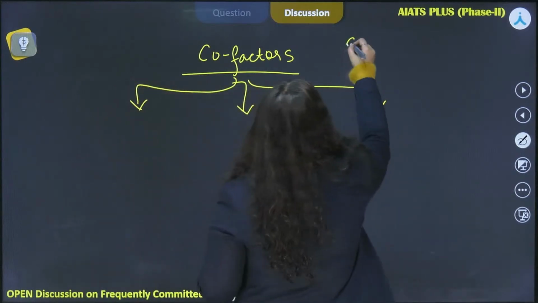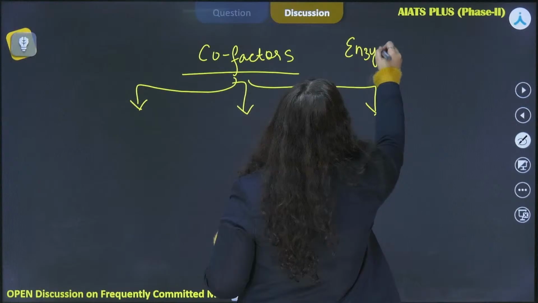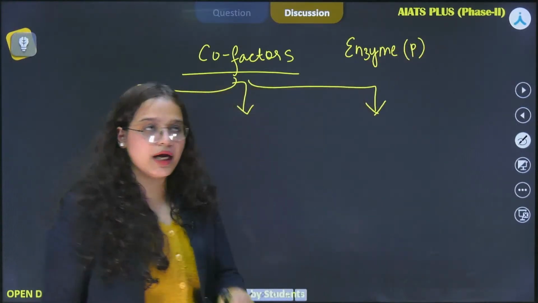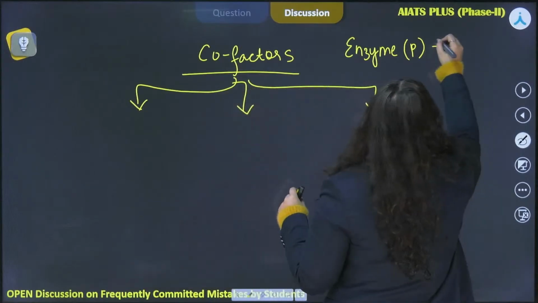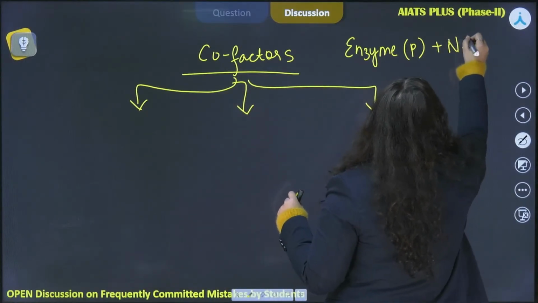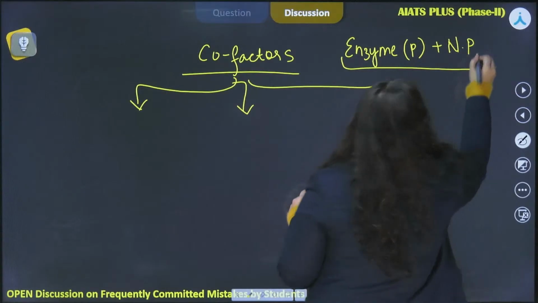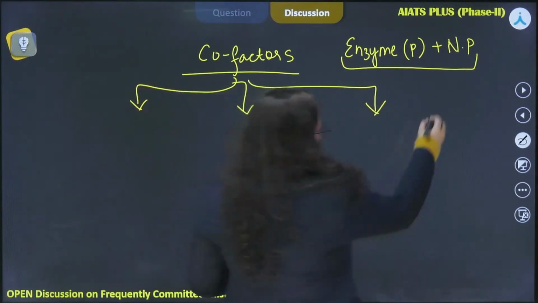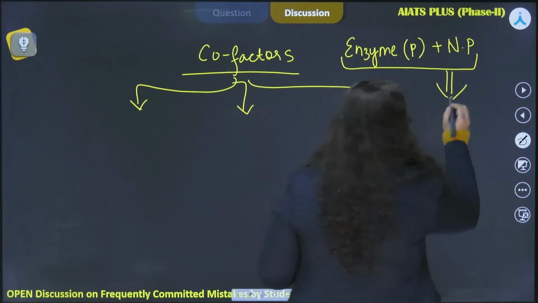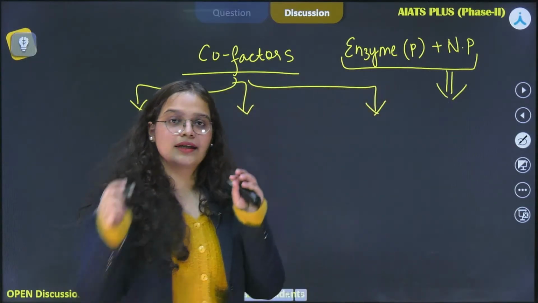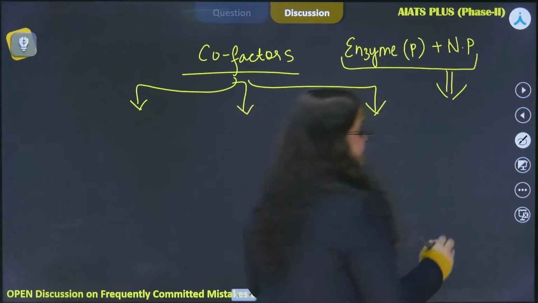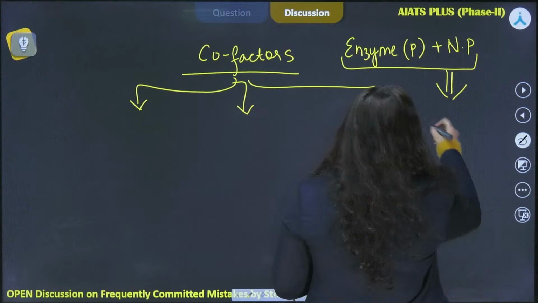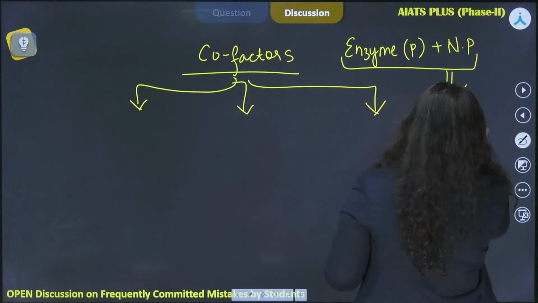Basically our enzymes are the protein part, and it needs a non-protein part which is known as the cofactor to make this enzyme catalytically active. It is very important that we focus on the words catalytic activity should be present in an enzyme. Only then it will be known as the holoenzyme.